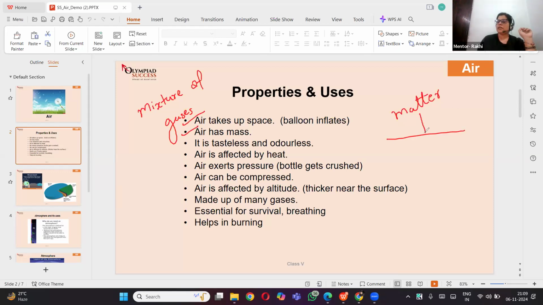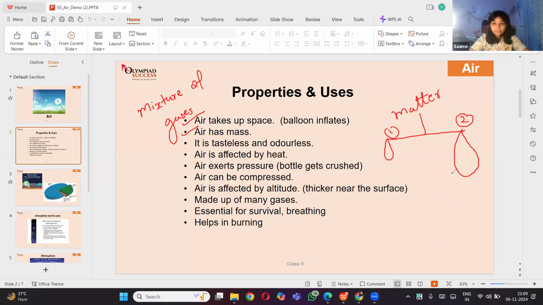Air has mass, right? We can do the same thing. Take a balance, tie the deflated balloon here, and here tie the inflated balloon. What do you think? Out of 1 and 2, which will be the heavier? Two. Yes, of course, because here is only the balloon, while here is balloon plus air, right? So it means air has certain mass.